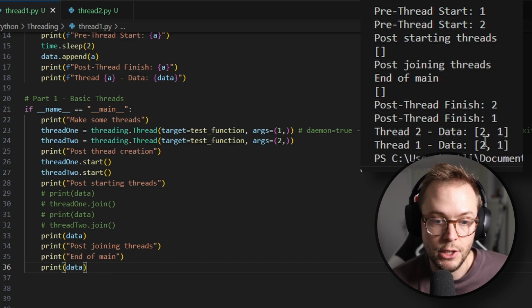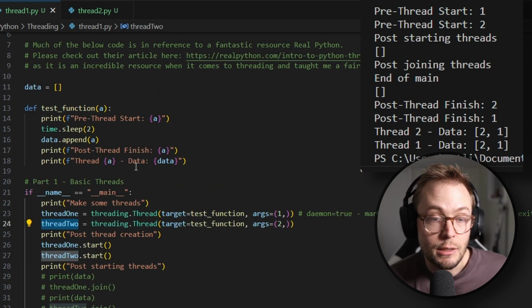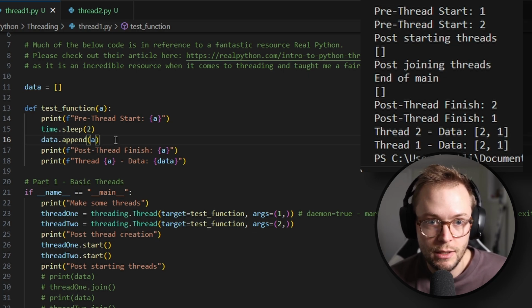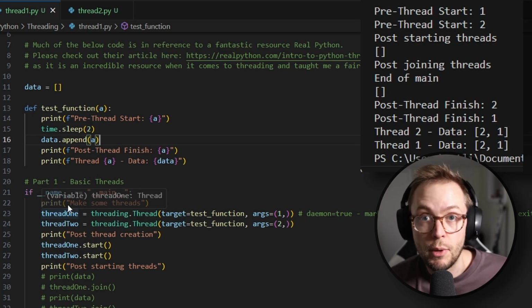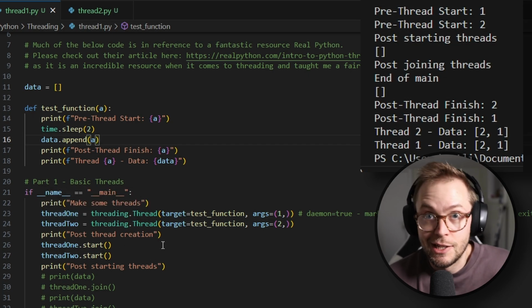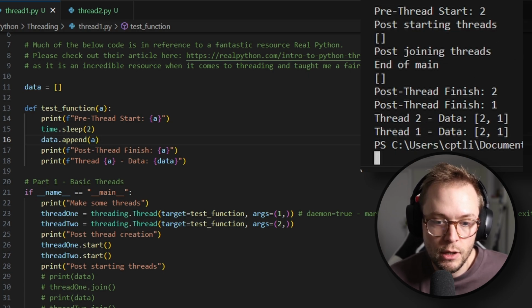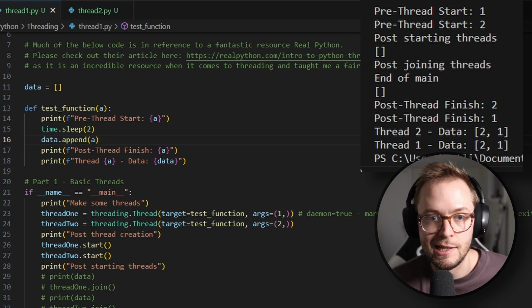When we did finally finish, you can see that the values for data are actually 2 and 1. So that actually means that the second thread completed its sleep before the first thread. This could happen because both threads maybe are on a single CPU thread, and it just happens that the computer decides to pick thread 2 before thread 1. So that could be why. But there's basically no guarantee that they would have a consistent order. If I run this again, it's possible that they could be swapped. Not the case in this case, but it's possible.